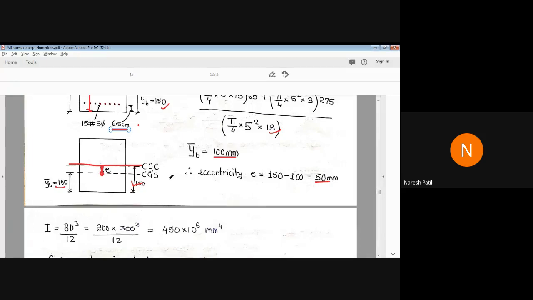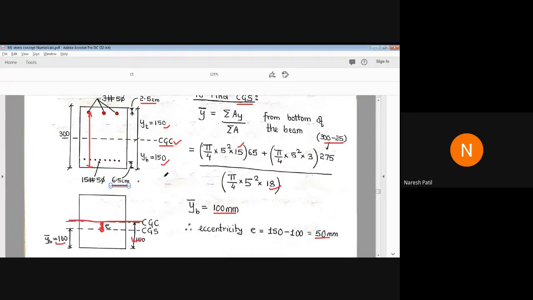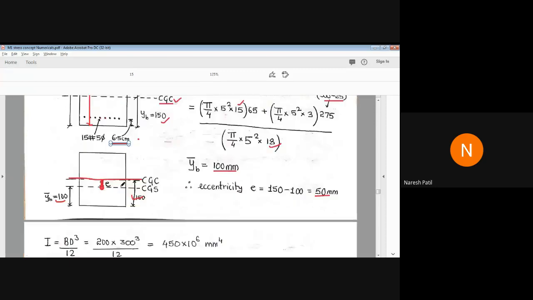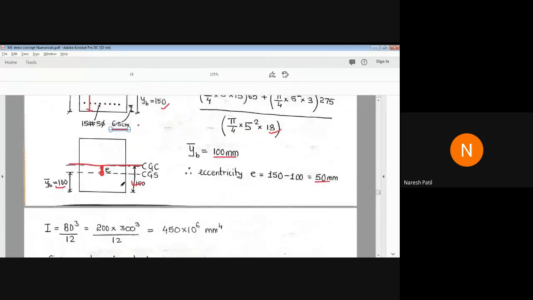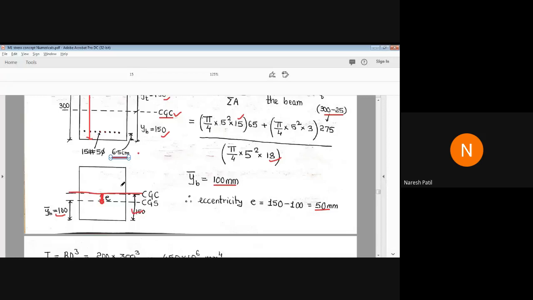Okay. See, in the problems I have solved earlier, the steel was provided only at one location, that is only at the bottom side or near the bottom section. But here the reinforcement is given at the top section as well as at the bottom section. So that's why we have to find out the centroid of the steel. If you have any doubt, please ask.